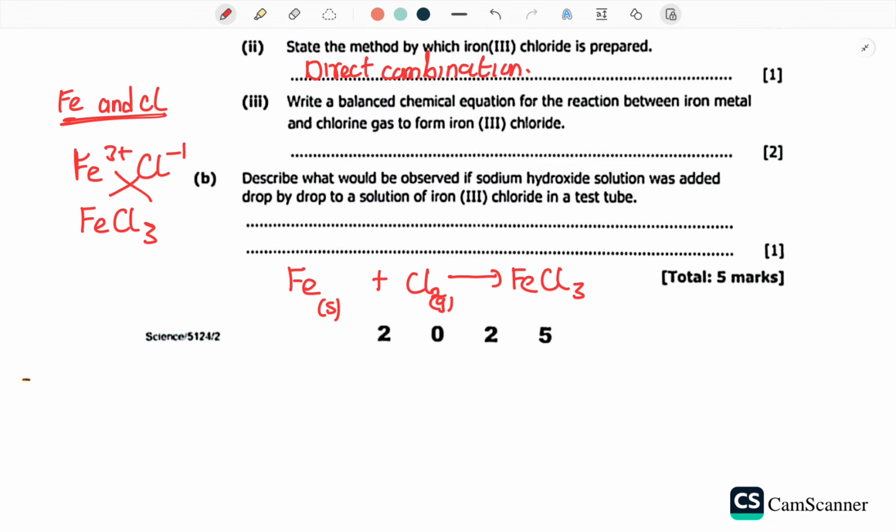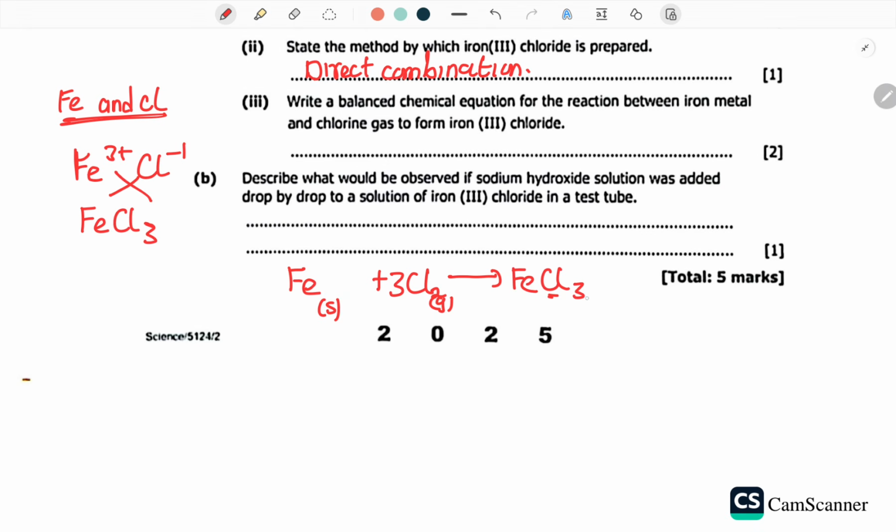How do you balance it? First of all, we can balance the chlorine. How many chlorines do we have? We have 3 chlorines this side, and this side we have 2. So how about if we put a 3 here? It implies that we are going to have 6 chlorines.